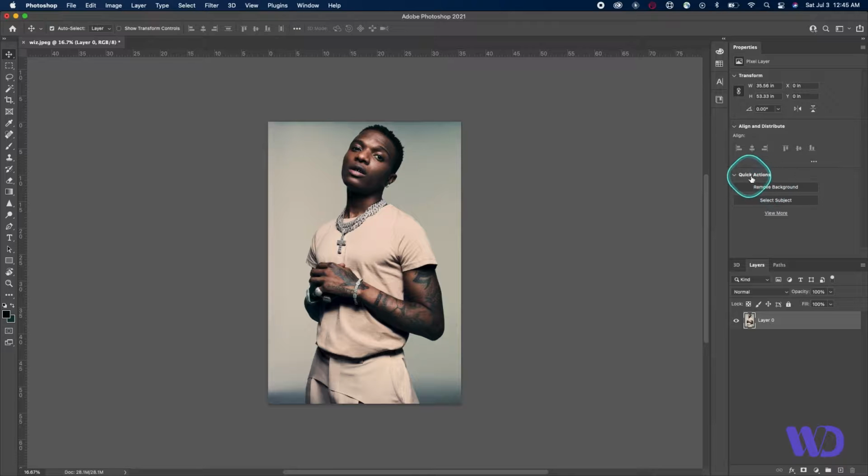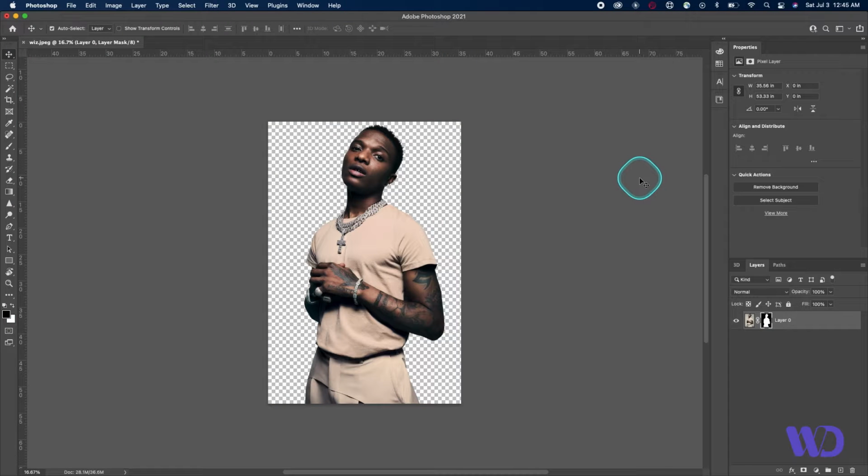Now under quick actions, you should see two features: remove background or select subject. What we're going to do for this video is remove the background, so go ahead and click it, and it should take about 1 to 3 seconds to work. And just like that, our background is removed.